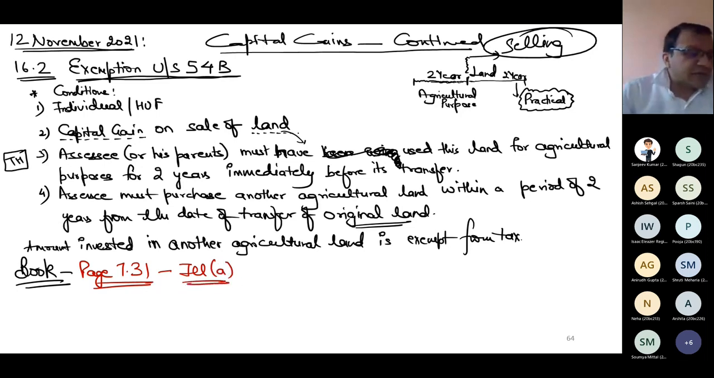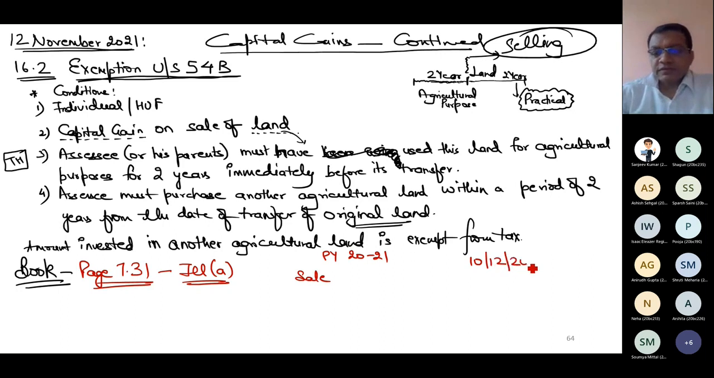X, a resident individual, has earned a long-term capital gain of 17 lakh in the previous year 2021 by selling a land on 10th December 2020. So what is happening in my previous year 2021? Sale has taken place on 10th December 2020.